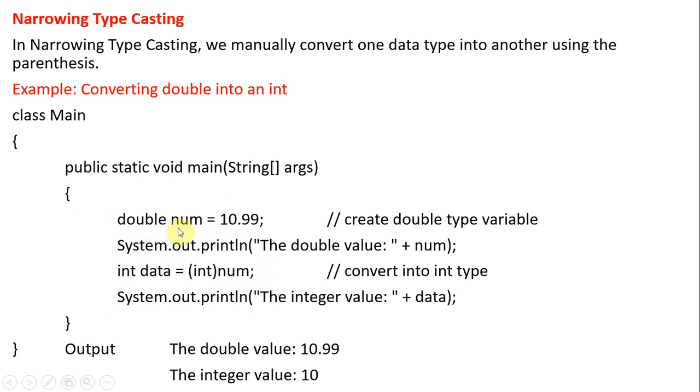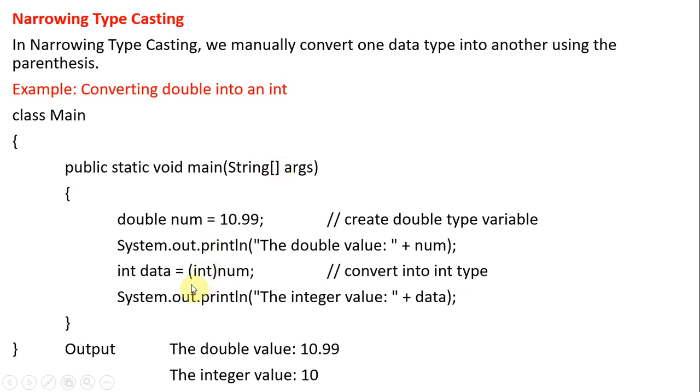Double num = 10.99: double is the data type, num is the variable, and 10.99 is the literal. We print the value, and after that we take a new variable for integer data and try to assign this num to it. There you have to specify the casting operator. Within the parentheses you specify the type of data. If you want to convert num into an integer, you specify int.